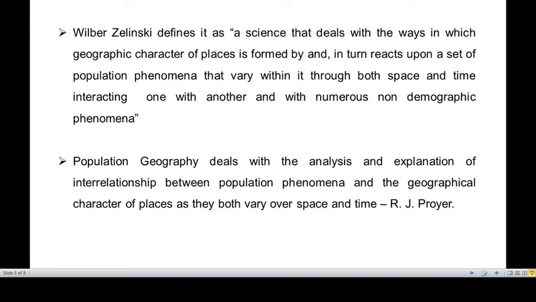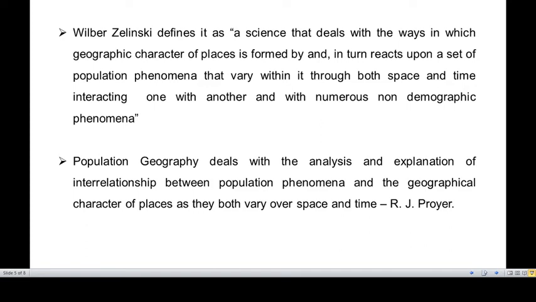Such elements are also getting affected by it. So again, in other words, W. Zelinsky also says that areal differentiation is the focus of population geography.